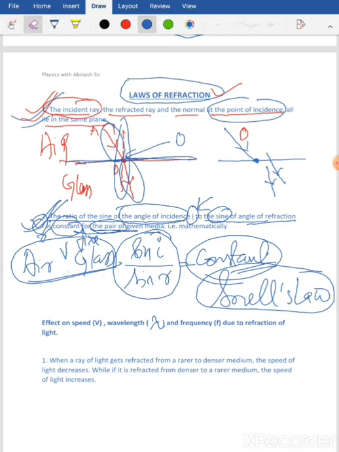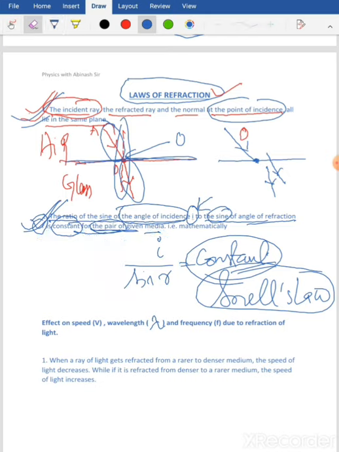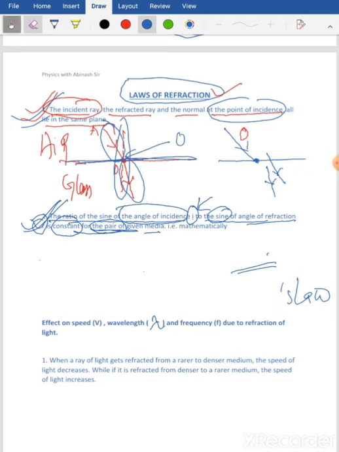Now I'm going to show you where your angle of incidence and your angle of refraction lie. This is the surface which is separating the media, air and glass.